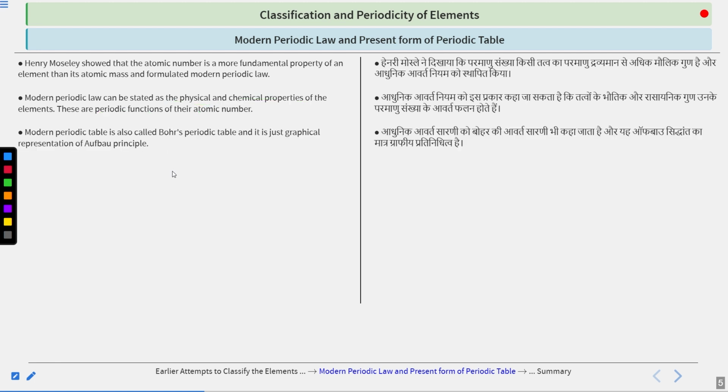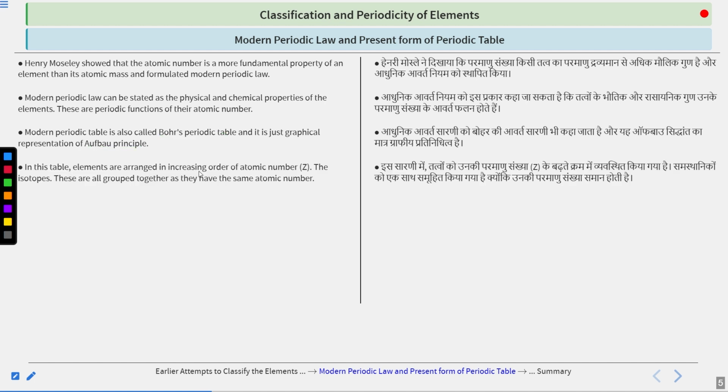Clear? This modern periodic table is also called Bohr's periodic table, and it is just a graphical representation of the Aufbau principle. So what was the Aufbau principle? It was basically the filling of atomic orbitals on the basis of energy. Clear? Now in this table, the elements are arranged in increasing order of atomic number, and that is the basis on which the modern periodic table was formulated.